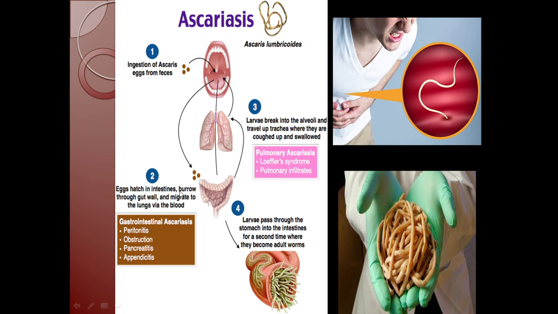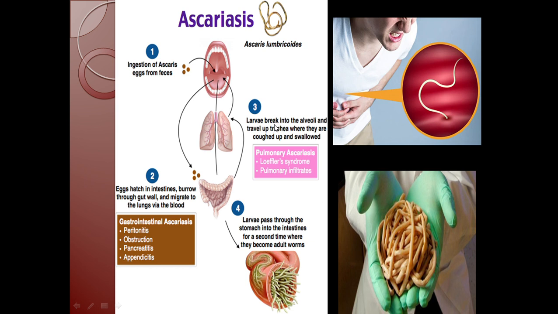The eggs hatch in the intestines. They burrow through the gut wall and migrate to the lungs via the blood. Then the larvae break into the alveoli and travel up the trachea. When they are coughed up, it is pulmonary ascariasis. In the second step, if it reaches the intestine, it is called gastrointestinal ascariasis. Then the larvae pass through the stomach into the intestine for a second time where they become adult worms.